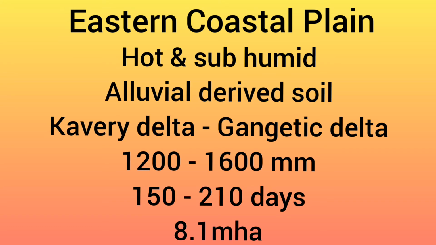Moving towards East Coastal Plains, that is hot subhumid, again alluvial derived soil. It includes Kaveri Delta to Gangetic Delta areas with a rainfall of 1200 to 1600 millimeters and a growing period of 150 to 210 days. The geographical area it covers is 8.1 million hectare, that is 2.5%.